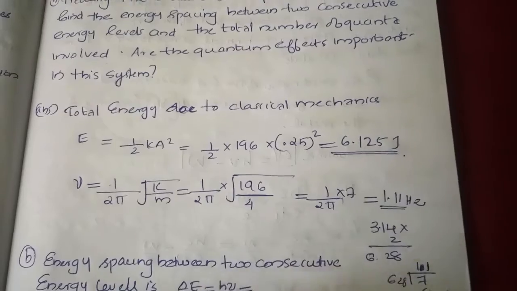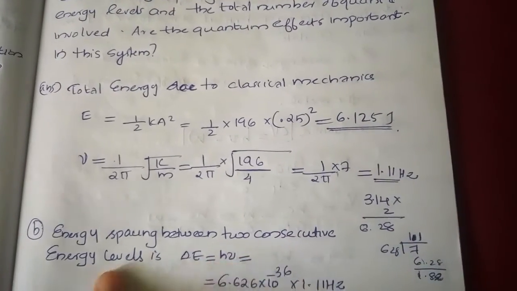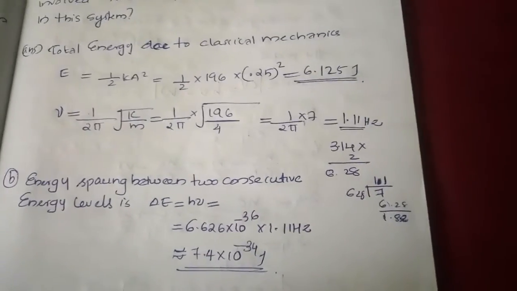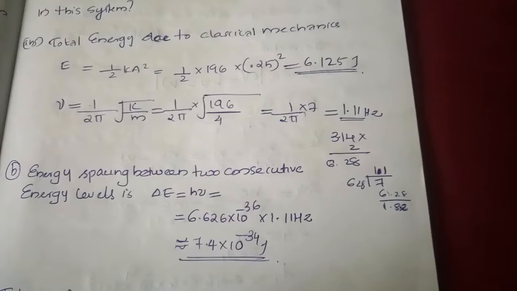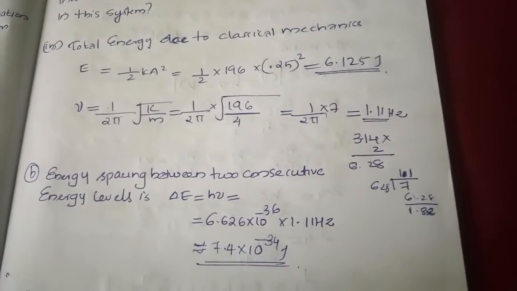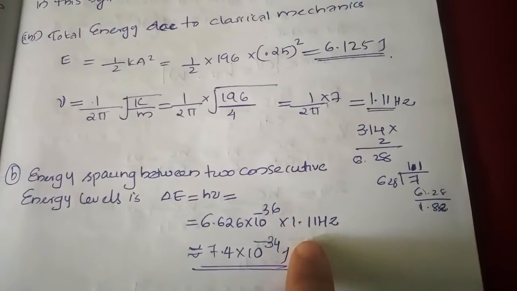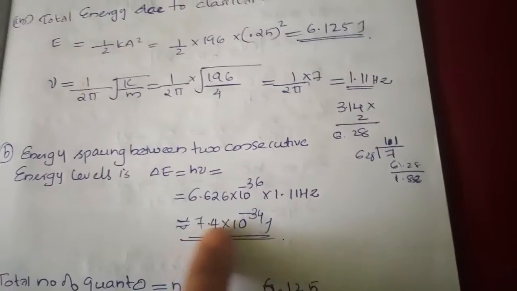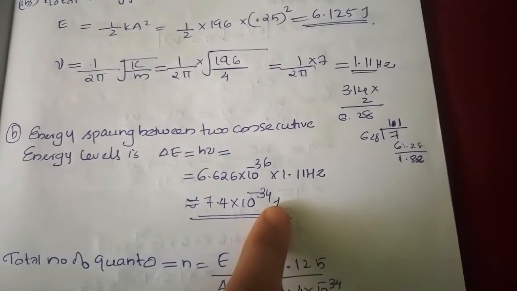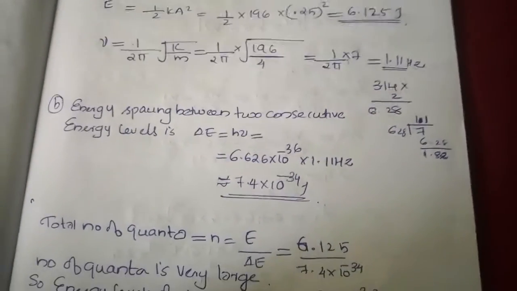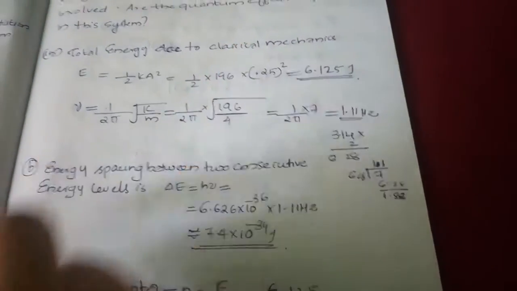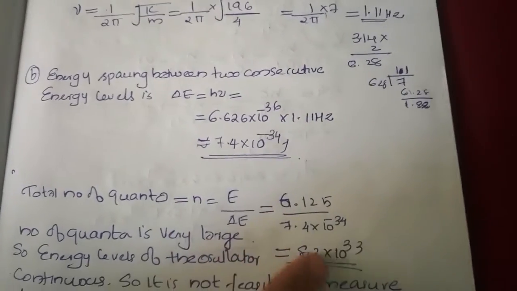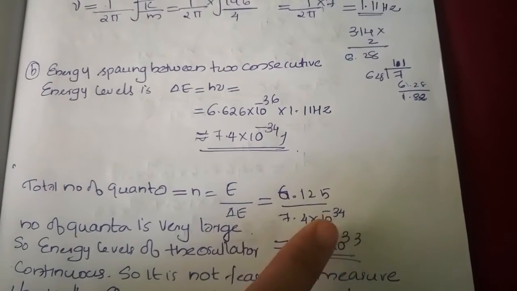Second question, we have to find the energy spacing between two consecutive energy levels with respect to quantum mechanics. We know that the energy between two consecutive levels is equal to hν. h is 6.626 × 10^-34, and ν is 1.11 hertz. We get the answer as 7.4 × 10^-34 joule approximately. And they want to find the total number of quanta, that is n is equal to E divided by ΔE. So we get the quanta as 8.3 × 10^33.